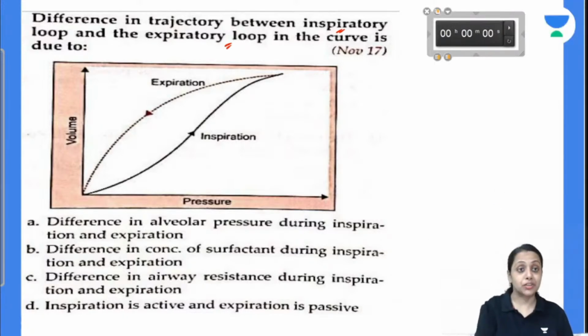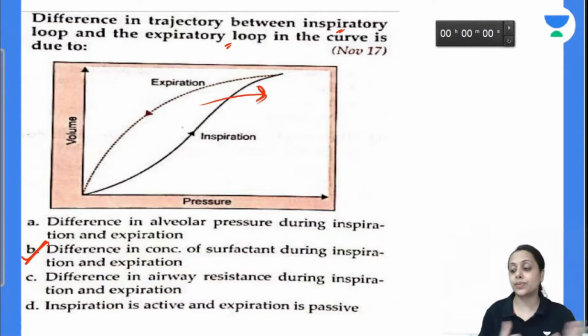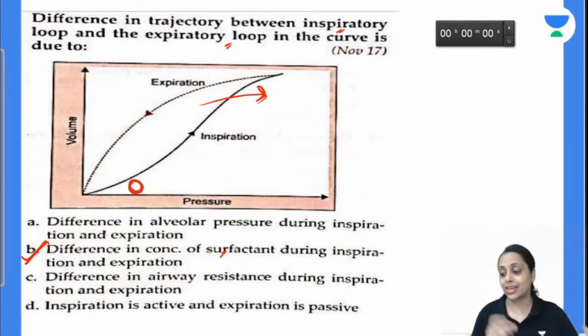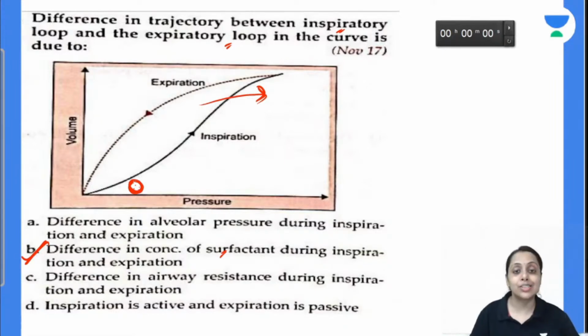Because of concentration of surfactant. Very true. Hysteresis. This hysteresis is due to difference in compliance during inspiration and expiration, and that is due to this concentration of surfactant. At the start of inspiration, alveoli are small, and in smaller alveoli the surfactant distributes over a small area, so the concentration is more, surface tension reduces, and when surface tension reduces, compliance is more.